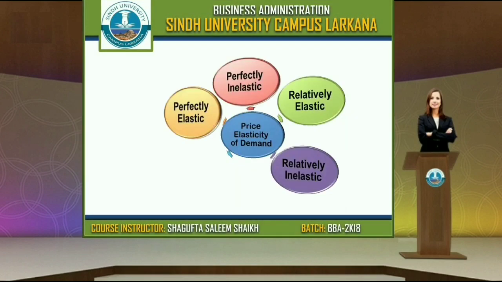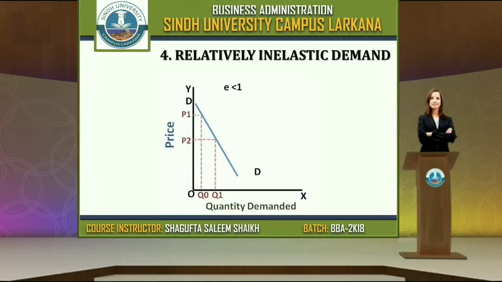The fourth one is relatively inelastic demand, opposite to relatively elastic demand. There is a lot of change in the price, but demand changes only very little. This is called relatively inelastic demand. Here you can see the diagram. Price is on the y-axis and quantity on the x-axis. First price is P1. When P1 is the price, quantity is Q0. When we decrease the price to P2, quantity is Q1.